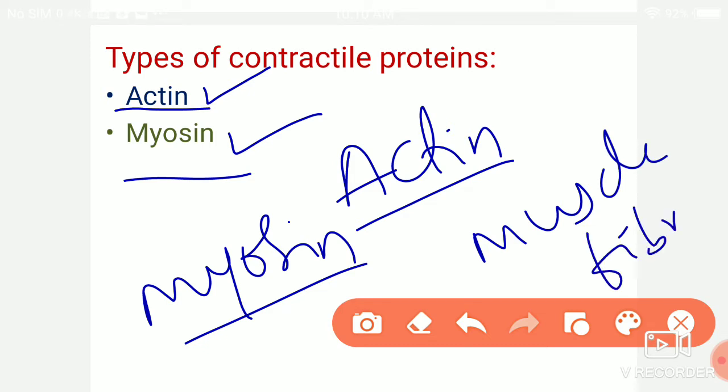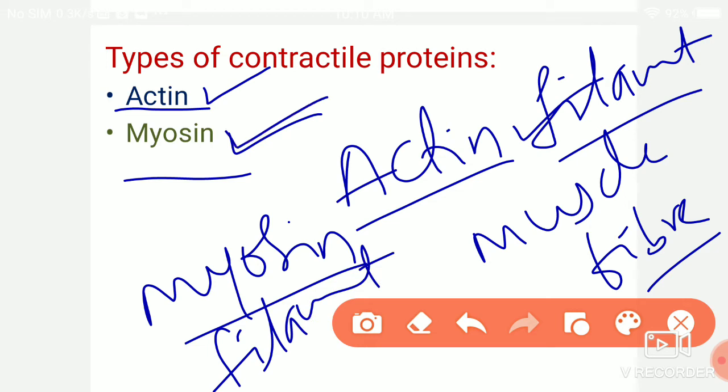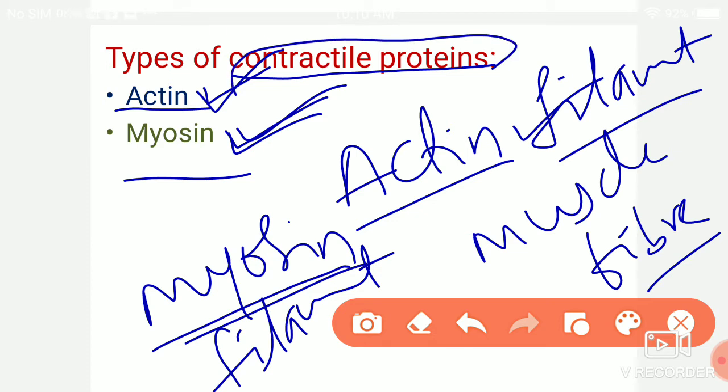The actin filament is made up of the protein called actin protein, and the myosin filament consists of the protein myosin. So these two proteins, the actin protein and myosin protein, are the main two types of proteins responsible for the contraction. That's why these proteins are called contractile proteins.